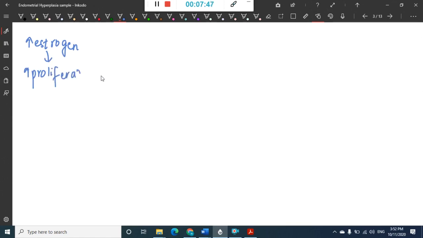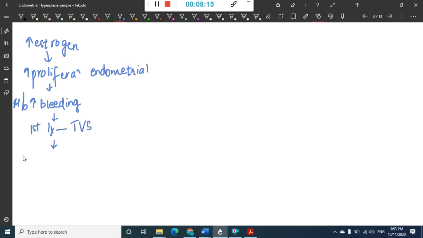So whenever there is increased proliferation of endometrium, the woman will come to you with complaints of excessive bleeding. So with a history of excessive bleeding, the patient comes to you. Once she comes to you with increased bleeding, what is the first investigation done? The first investigation done is transvaginal ultrasonography. In the transvaginal ultrasonography, you will have to check the endometrial thickness.